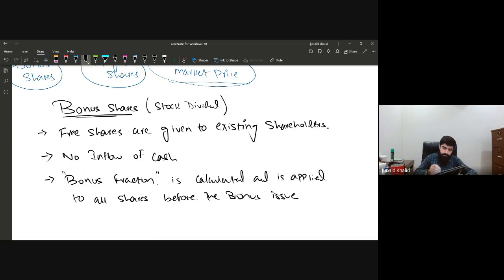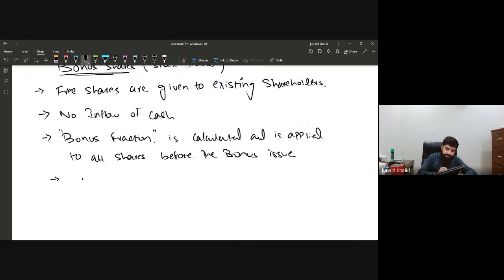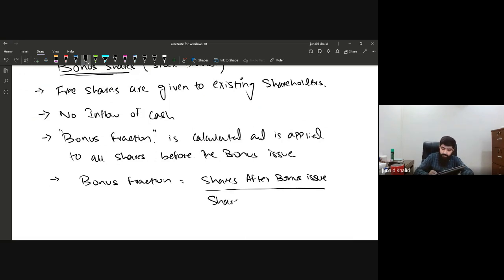And how will the bonus fraction be calculated? The formula to calculate the bonus fraction is shares after bonus issue divided by shares before bonus issue.